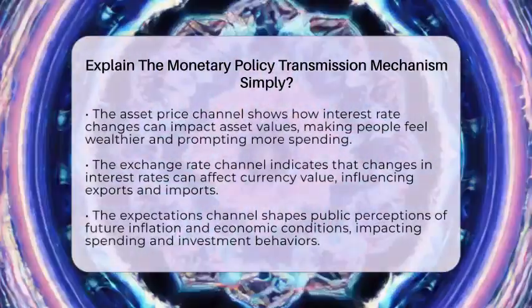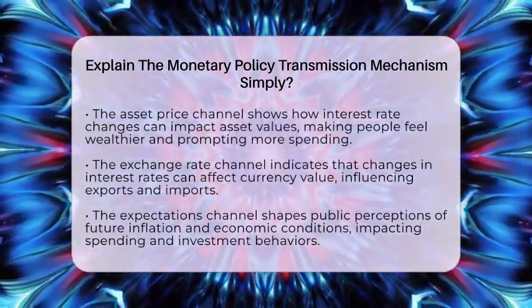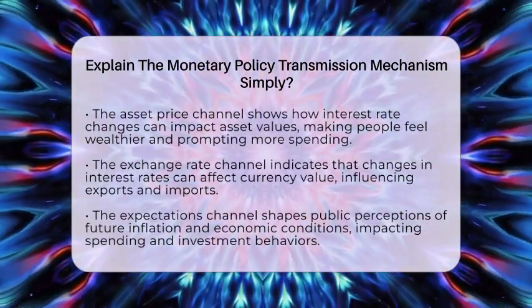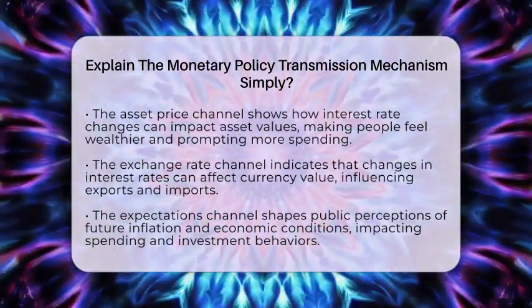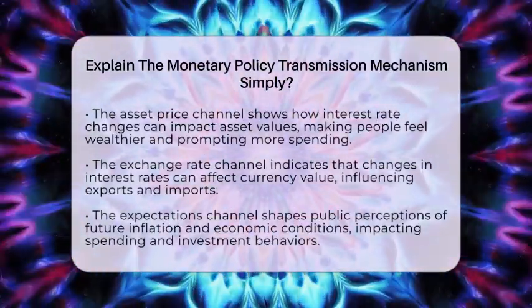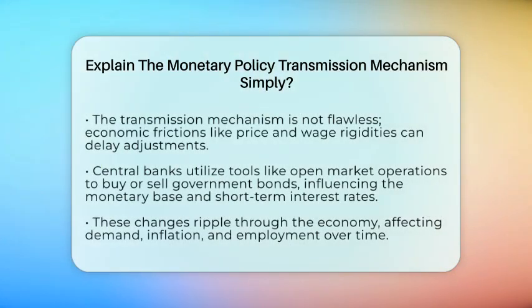Lastly, we have the expectations channel. Monetary policy can shape how people view future inflation and economic conditions. If individuals expect stable prices and growth, they are more likely to spend and invest. The transmission mechanism does not work perfectly. There are frictions in the economy, such as price and wage rigidities, which can delay adjustments. This allows monetary policy to influence real economic activity in the short term.